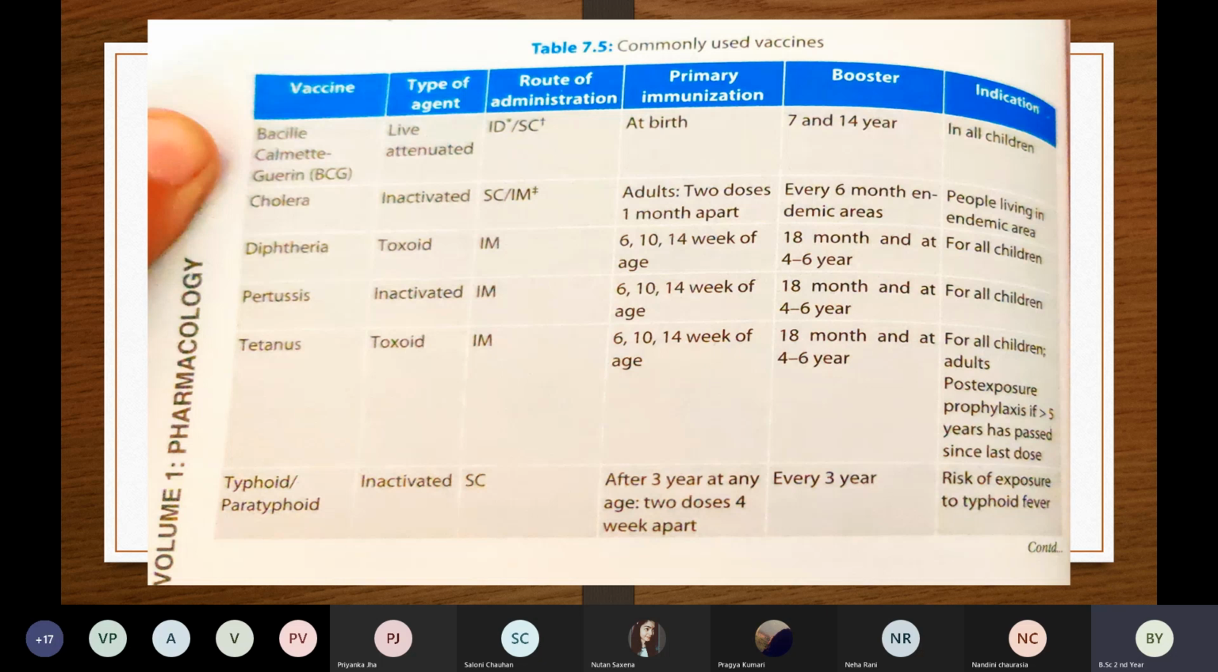Then the booster dose, meaning the first dose, and the indication, meaning whether we can give it to children, adults, or old people, senior citizens. So first of all we come to the vaccine.